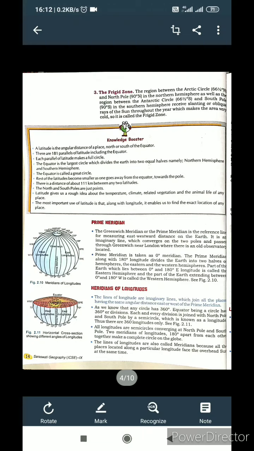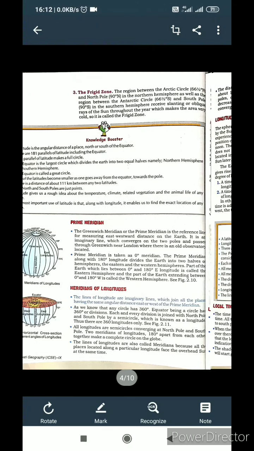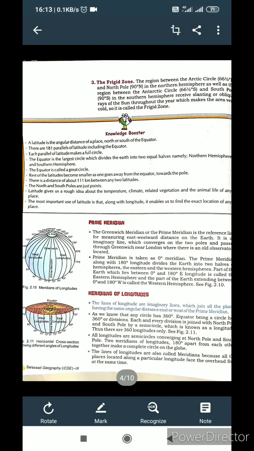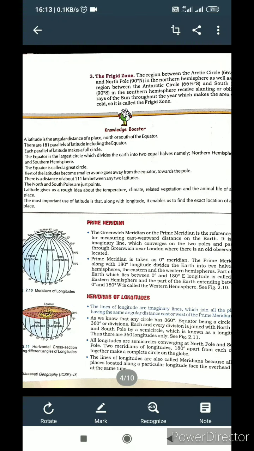Now I am going to teach you about the prime meridian. The Greenwich meridian, or prime meridian, is the reference line for measuring east-west distance on the earth. It is an imaginary line which converges on the two poles and passes through Greenwich near London, where there is an old observatory. The prime meridian is taken as the zero meridian.